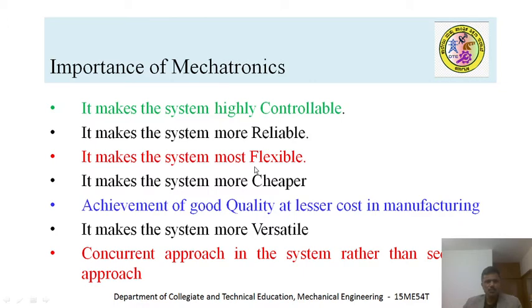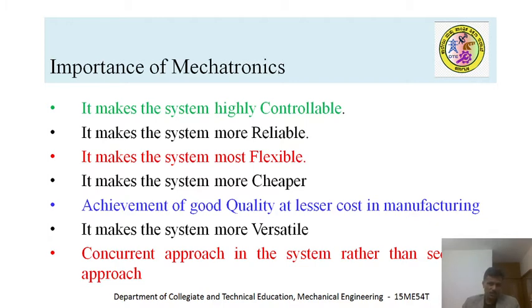It makes the system most flexible. A robot or a conveyor system used in the industry can be used for manufacturing different products.